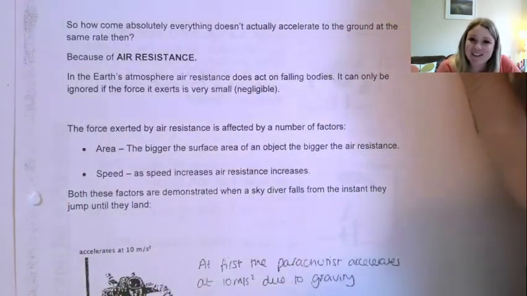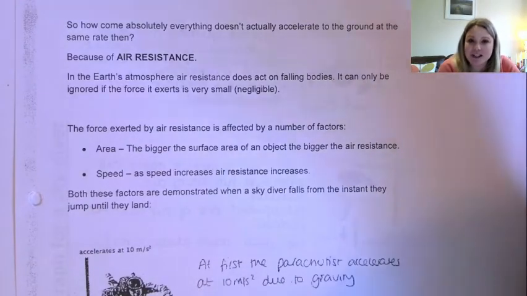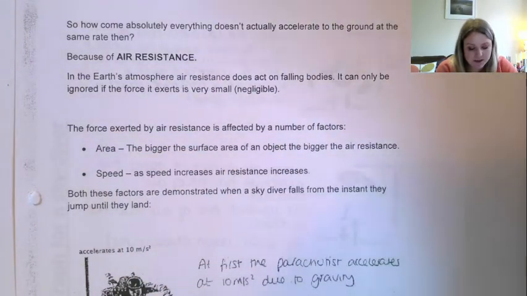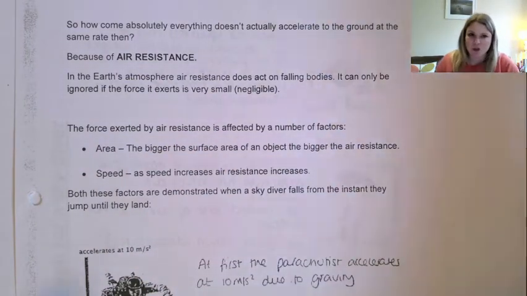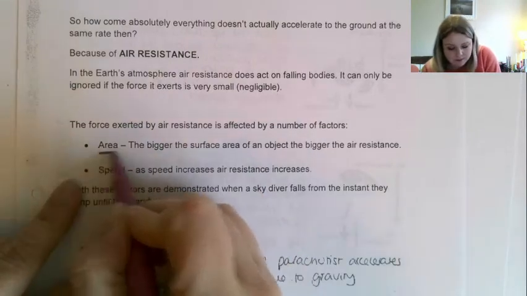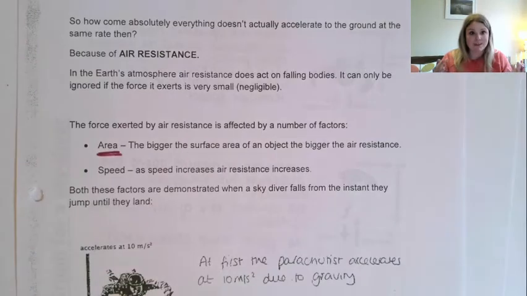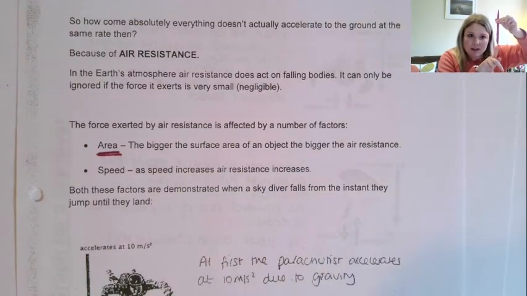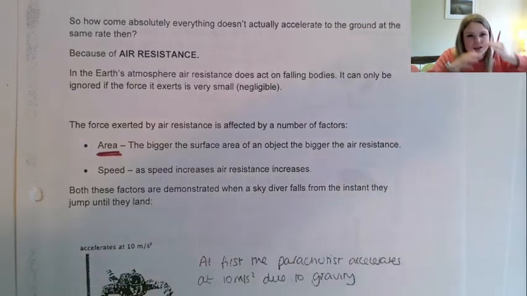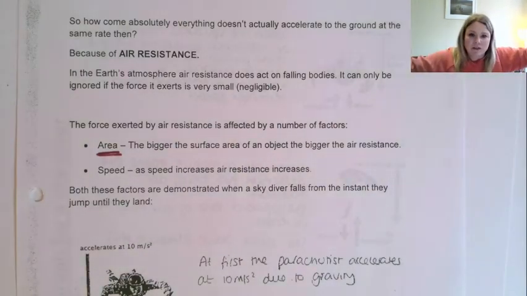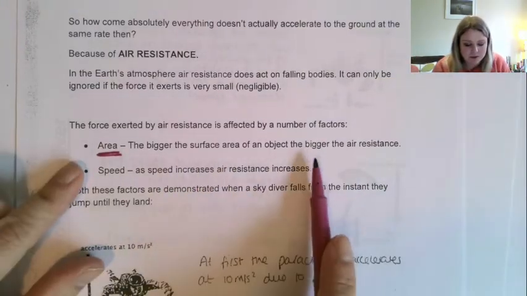In the Earth's atmosphere, air resistance does act on falling bodies. It can only be ignored if it's really, really small. So the force exerted by air resistance is affected by a number of factors. So we've talked about that already. First of all, area. The bigger the surface area of an object, the bigger the air resistance. And remember I was saying, that's just because literally it has more air to shove out of the way. So a tiny streamlined object is not going to have to push very much out of its way to slither its way down through the air, whereas a big clunky object has to shove everything out of its way. So the bigger the surface area of an object, the bigger the air resistance.